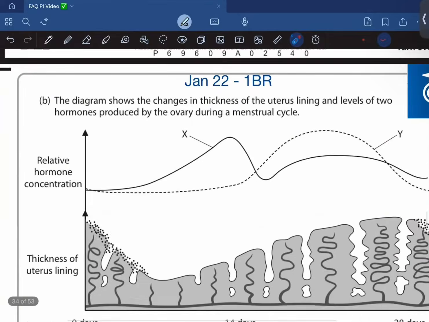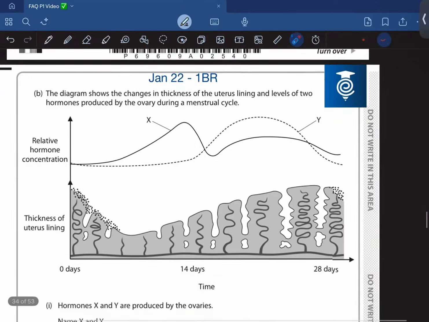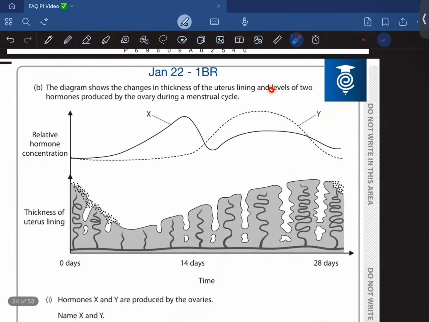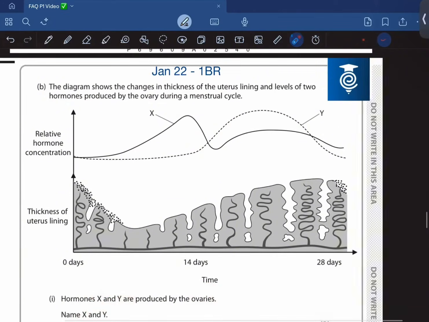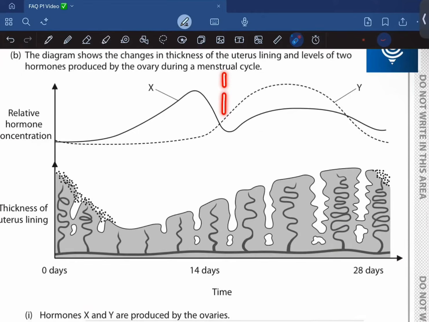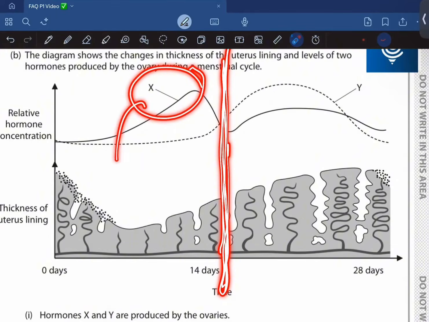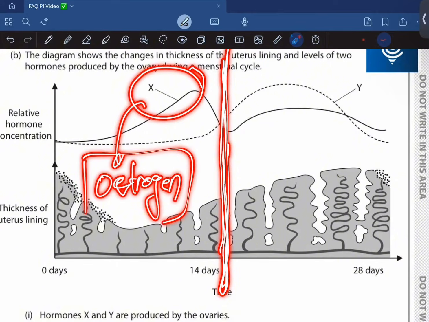Okay, the diagram shows the changes in the thickness of the uterus lining and the levels of two hormones produced by the ovary during the menstrual cycle, okay? Hormones X and Y are produced by the ovaries. Name X and Y. Okay, so first of all, before day 14th, this is when ovulation occurs, right? A mature egg is released from the ovary. So X is going to be estrogen, because before ovulation, estrogen levels are going to be the highest.